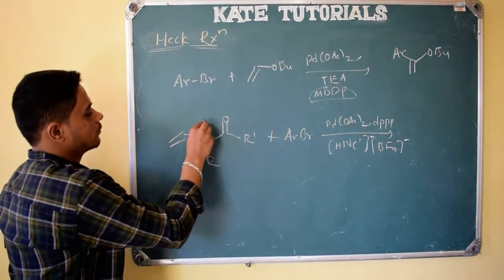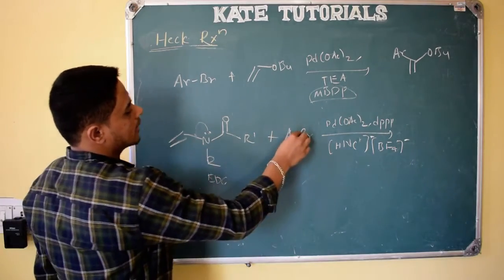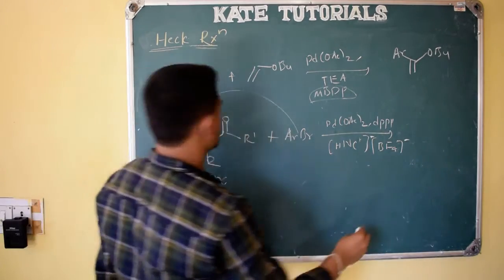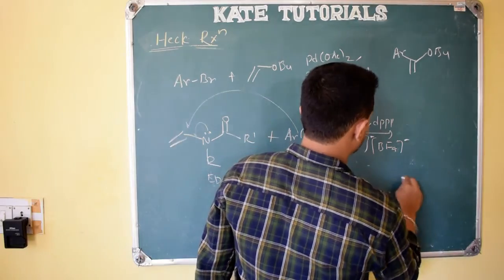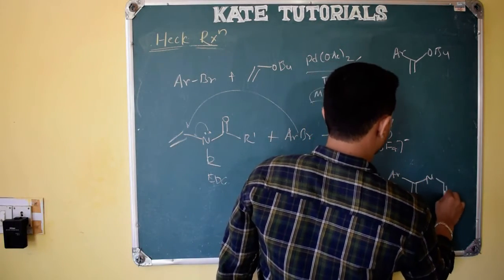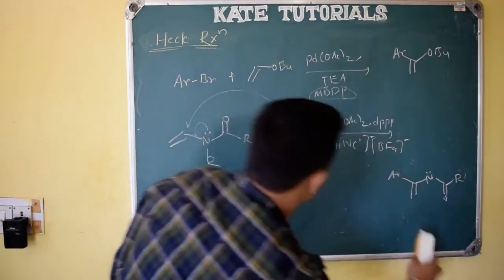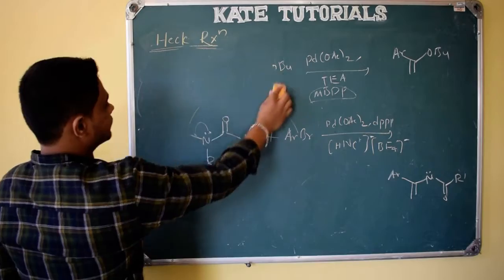So here, see here, because of the lone pair of electrons, it acts as an electron donating group, and here Ar will attack only this position. So the product will have a double bond here, Ar, and here N, which is an amide, C=O, R dash, and the lone pair will be as usual. So this is the product we will get, right?